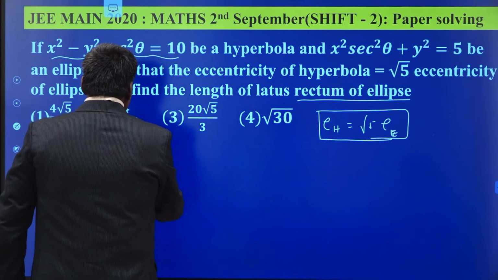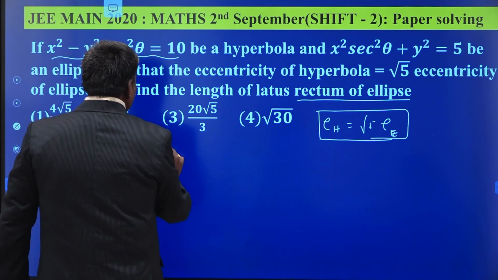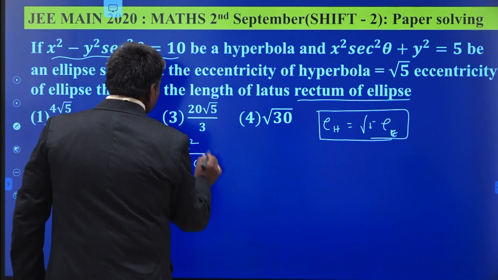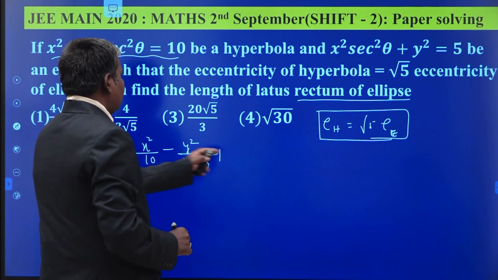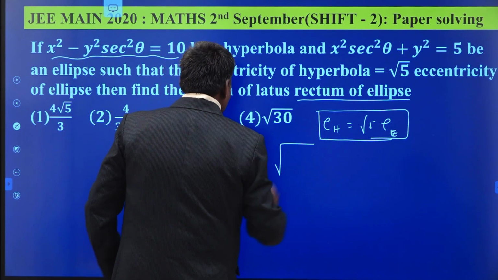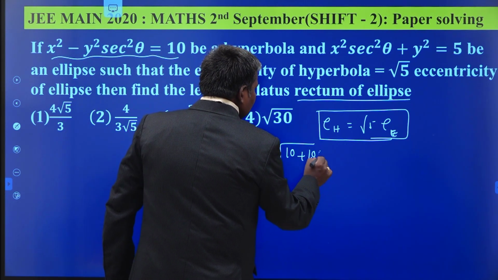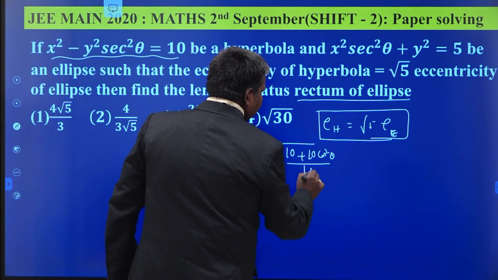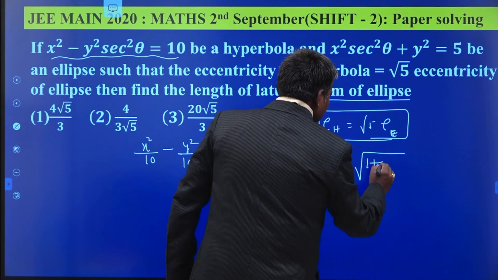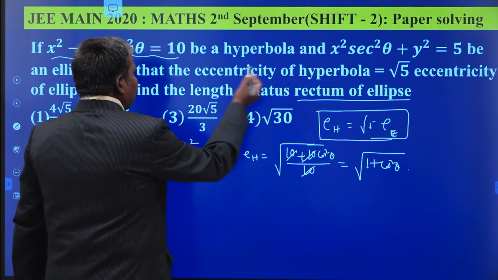What is your hyperbola? When you write this in the standard form, x square by 10 minus y square by 10 cos square theta is equal to 1. Am I correct or not? This is the hyperbola. Now EH is equal to the square root of (a square plus b square) by a square, which is (10 plus 10 cos square theta) by 10. So cancel out 10: root of 1 plus cos square theta. This is your EH.